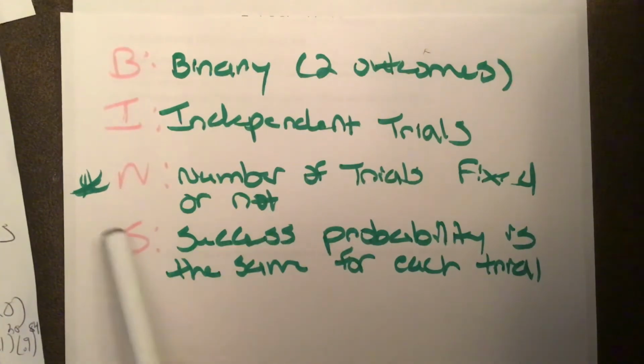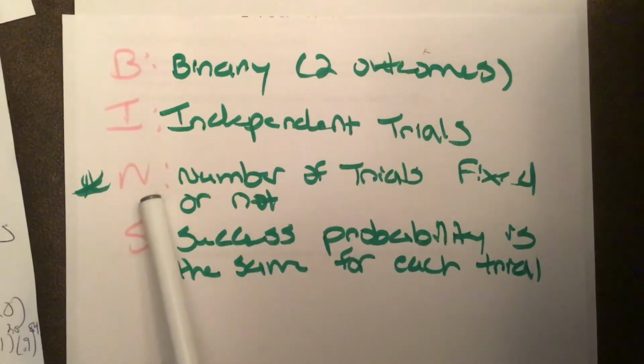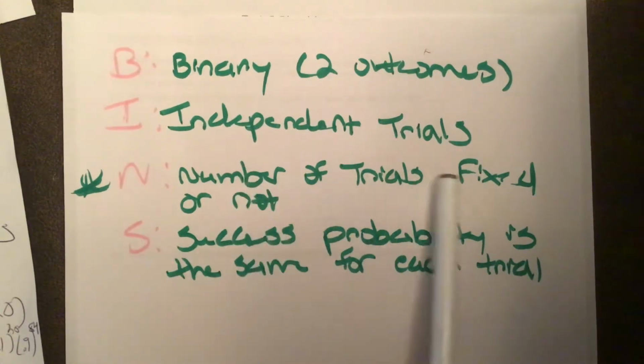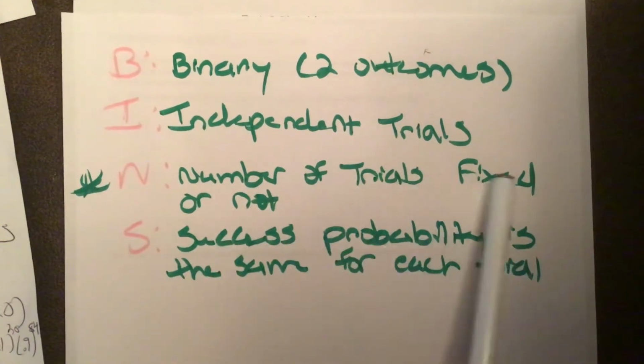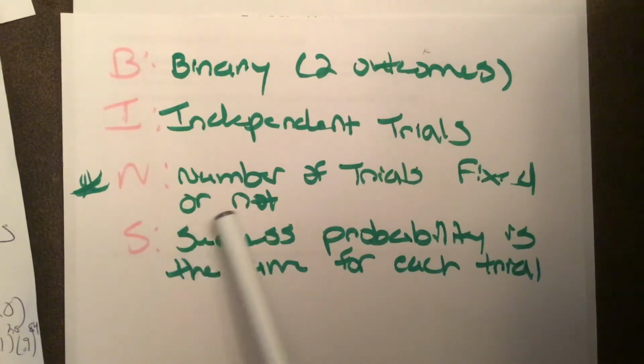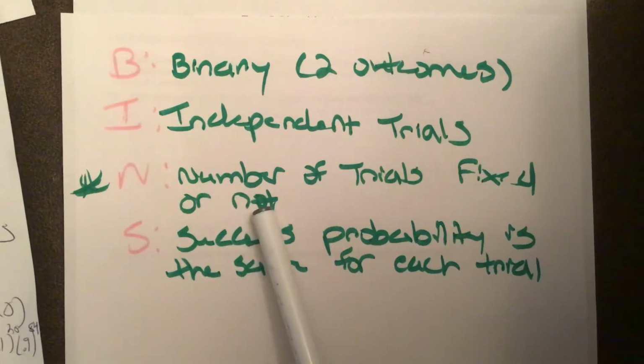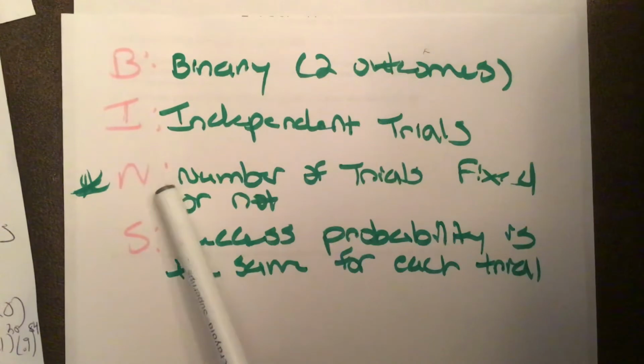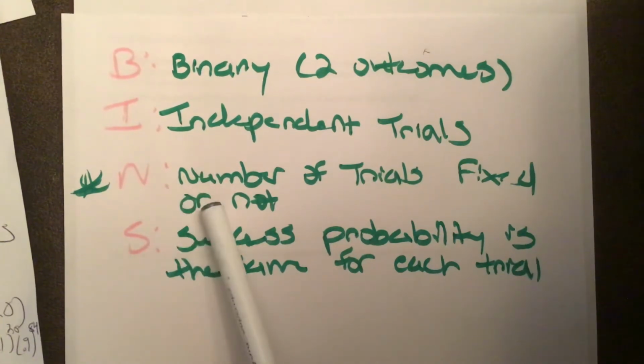The N, I put a star by, because depending on what's true about the N, that helps you decide if it's binomial or geometric. If the number of trials is fixed and you're counting the number of successes in those trials, that's a binomial. Binomial is fixed number of trials. If the number of trials is not fixed and you're counting the number of trials till you get a success, that's geometric. So this is the one that helps you decide if it's binomial or geometric.